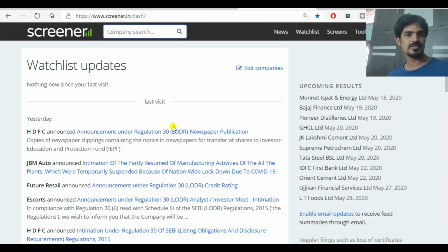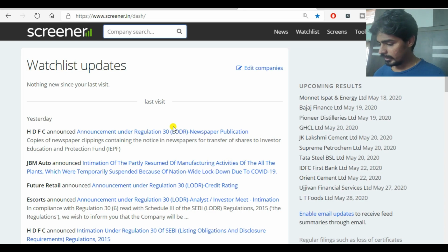So the first foremost thing you are supposed to do is get into screener.in. This is a beautiful site. Remember screener.in, which will be a very handy tool for retail investors like us. And there is also one more thing, the StockEdge app, which is also beautiful. These two are pretty resourceful sources available for a retail investor.